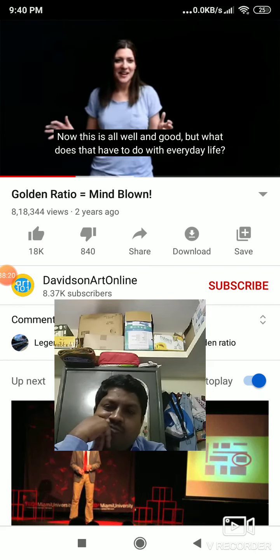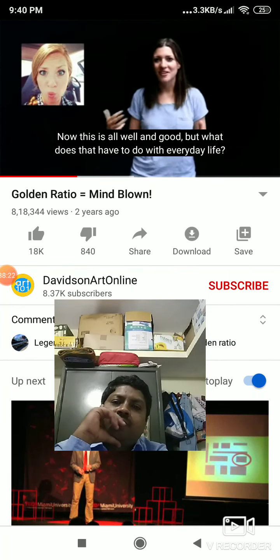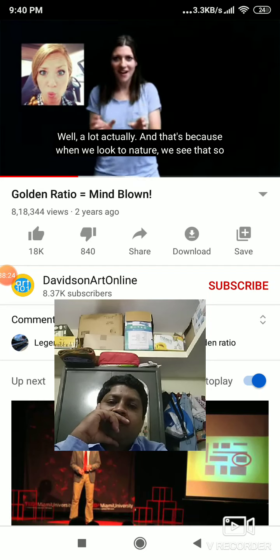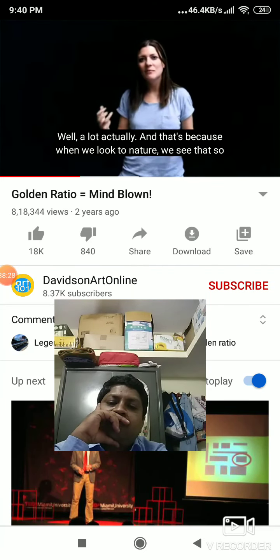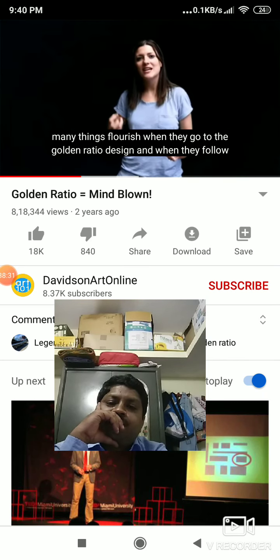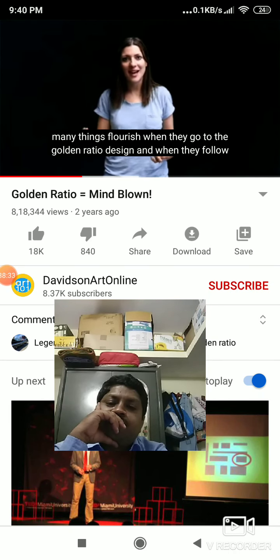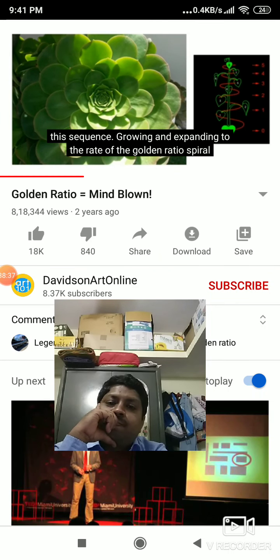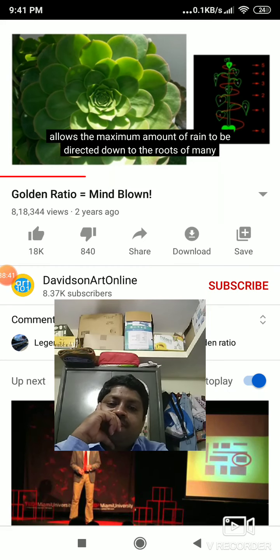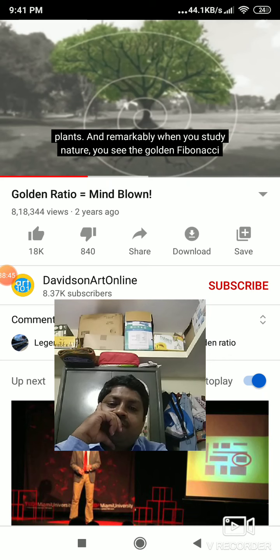Now, this is all well and good, but what does that have to do with everyday life? Well, a lot, actually. And that's because when we look to nature, we see that so many things flourish when they go to the golden ratio design and when they follow this sequence. Growing and expanding to the rate of the golden ratio spiral allows the maximum amount of rain to be directed down to the roots of many plants.